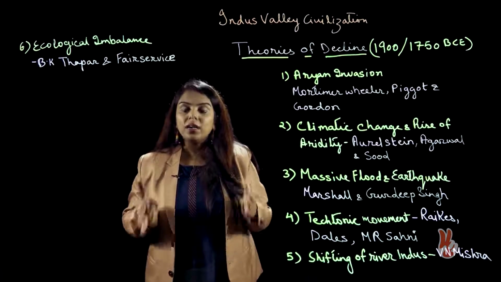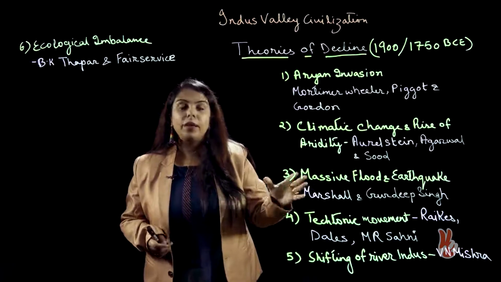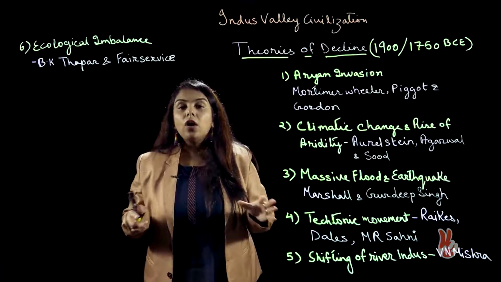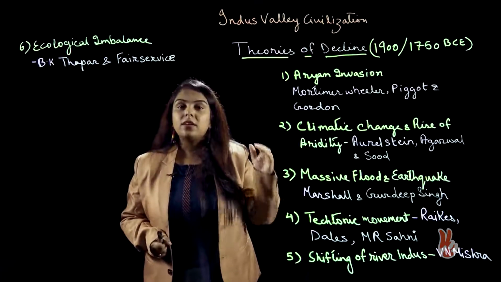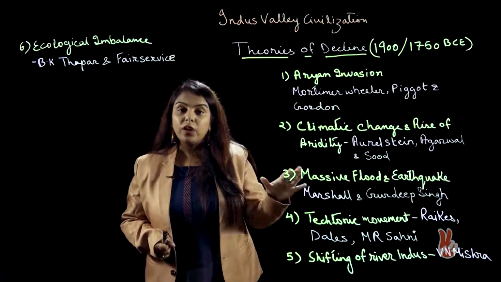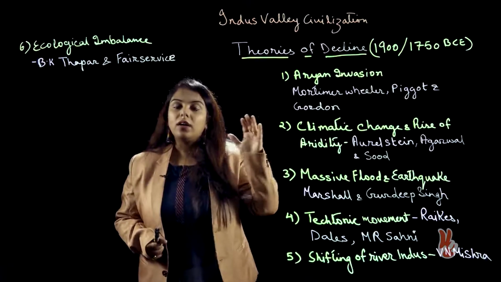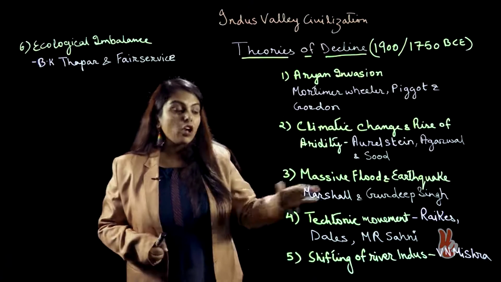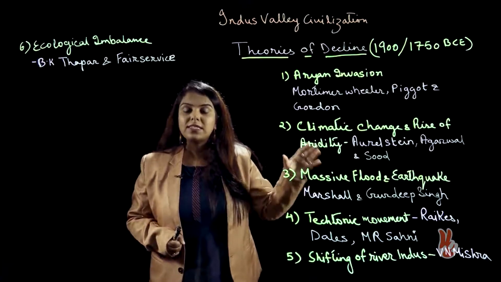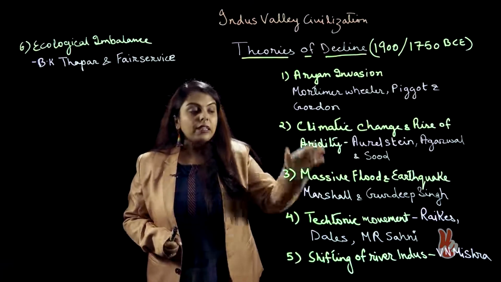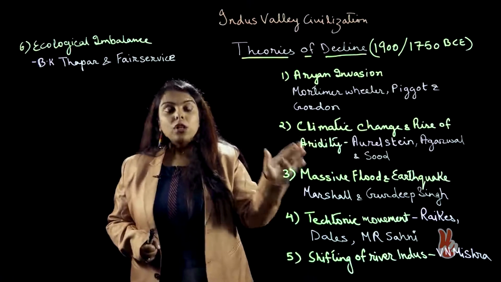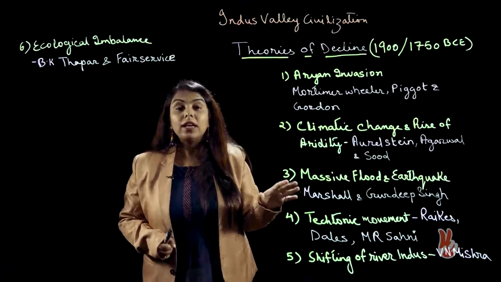And due to some earthquake, there could have been a massive inland flood, which we call an inland tsunami, that took place. This led to the siltation of the river. This led to the ecological imbalance in the Harappan sites, and finally the whole civilization declined. The sign of flood is also visible through archaeological evidence.